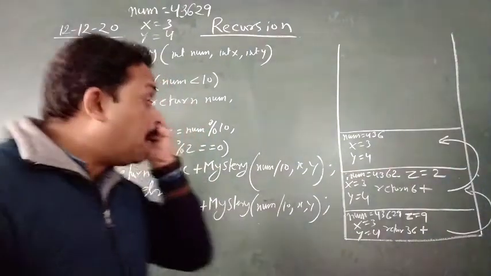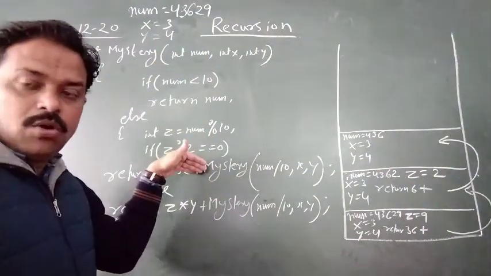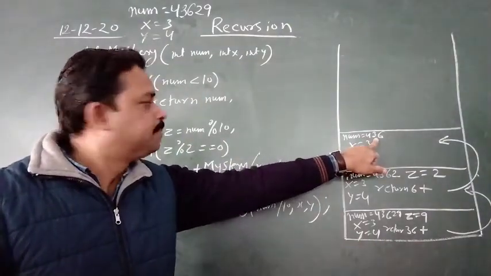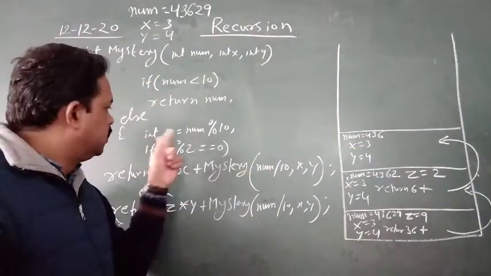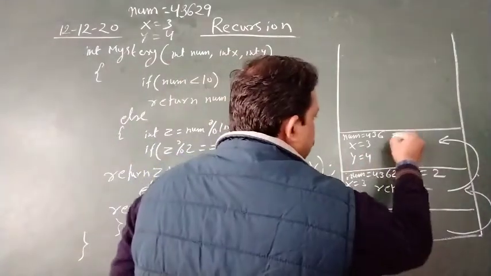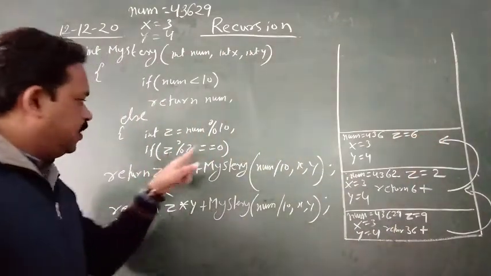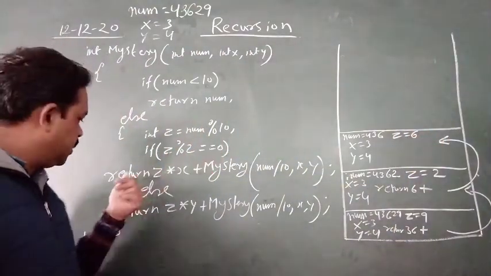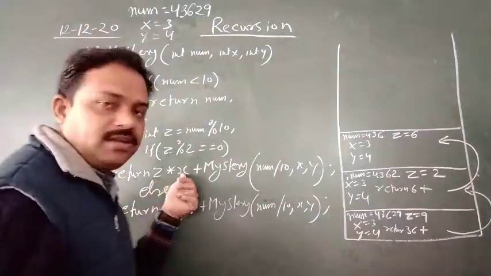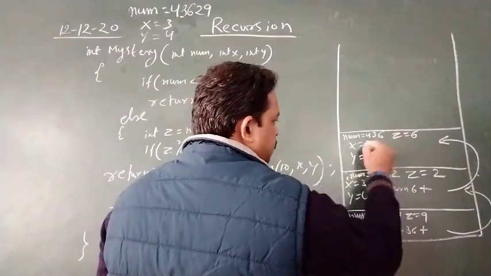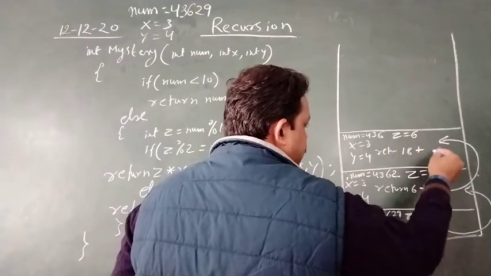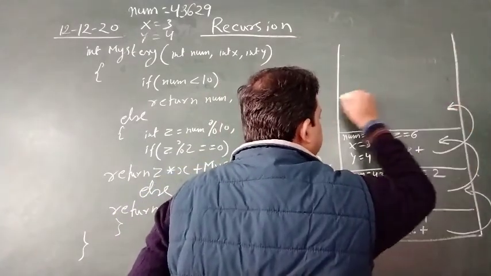Is it clear? Again the whole part will execute. Num less than 10? 436 is less than 10, no sir. Okay, again else part is going to execute. Num mod 10, this time you will get z as 6. It is even, so this part will execute. Return z into x. What is z here? At present 6. 6 into 3 is 18. Return 18 plus, again the function has been invoked.